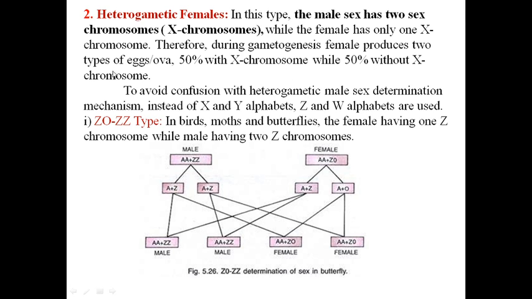To avoid confusion with the heterogametic male sex determination mechanism, instead of XY alphabets, ZW alphabets are used.